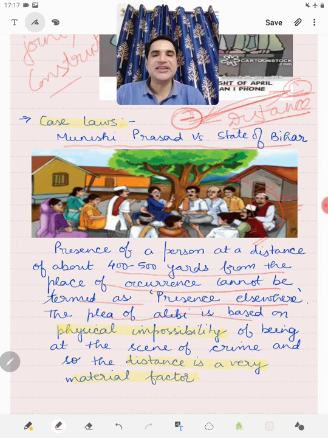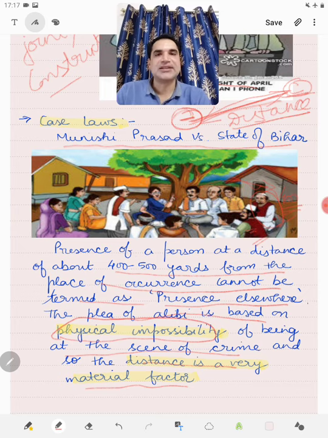The plea of alibi is based on physical impossibility of being at the scene of crime, and so the distance is a very material fact. So if the distance is such that a person cannot be at both places, then it will provide him a defense. But if the distance is such that he can easily go to the scene of crime and come back to the place where he is claiming he was, then that will not hold as a defense.